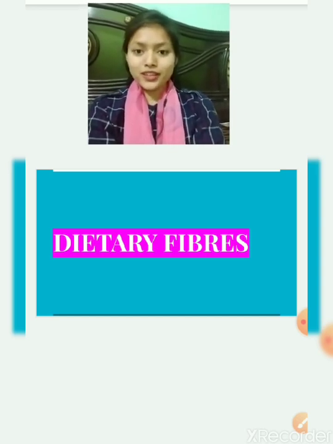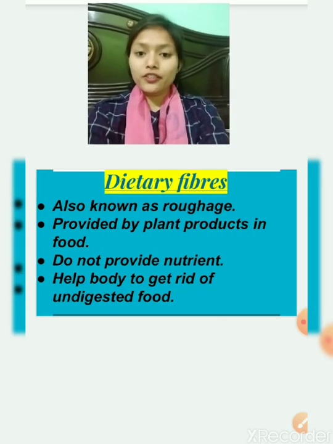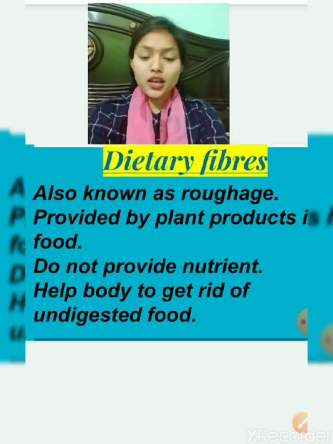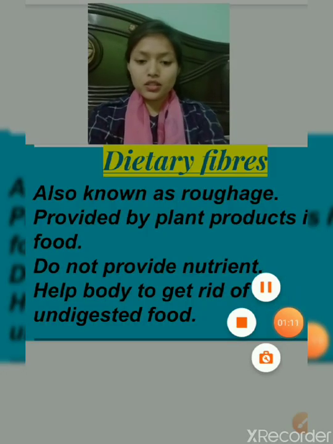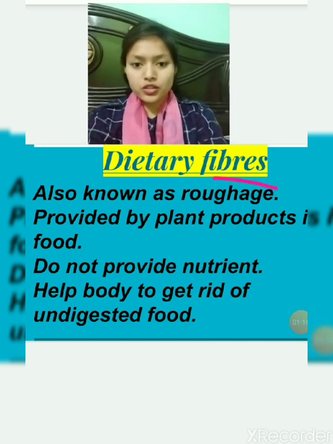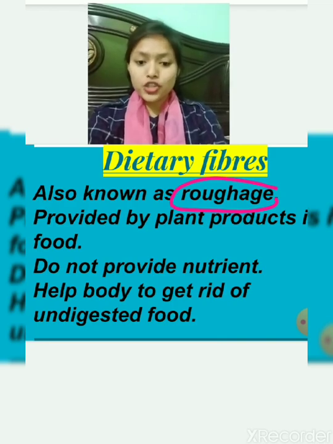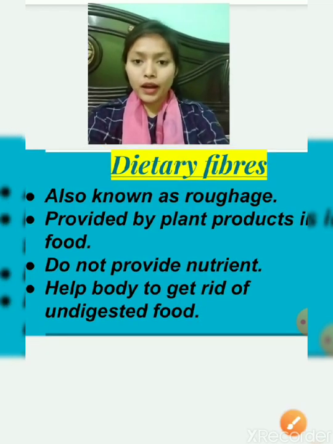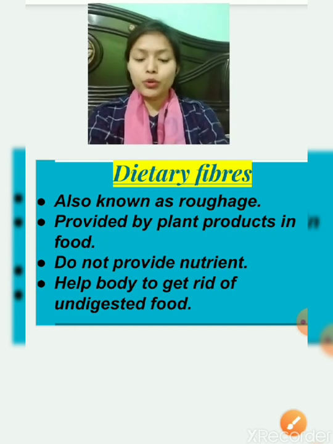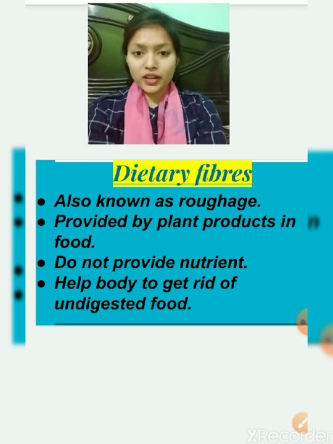Now let's begin with dietary fibers first. So dietary fibers are also known as roughage. What are they known as? They are known as roughage. Dietary fibers are known as roughage. They are provided by plant products in our food. Means all the raw material that we eat as food provides us dietary fiber.